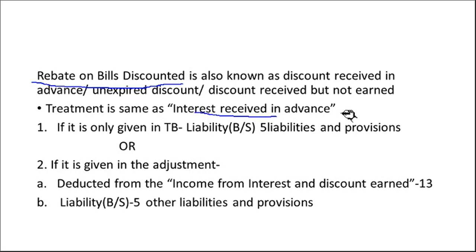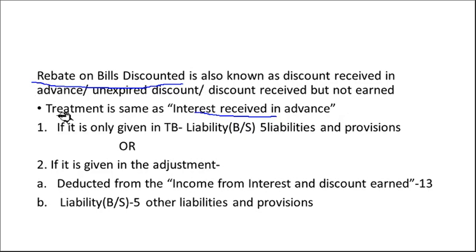So it is a liability, interest received in advance, and usually we write it on the liability side. When we receive the total interest, we deduct the interest received in advance. The same thing we have to do with the rebate on bills discounted.